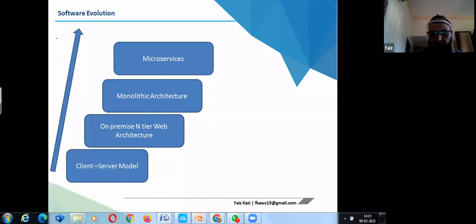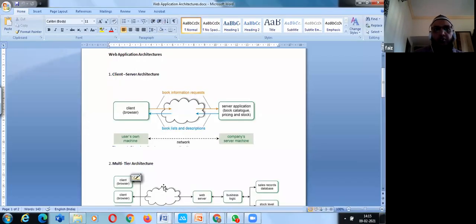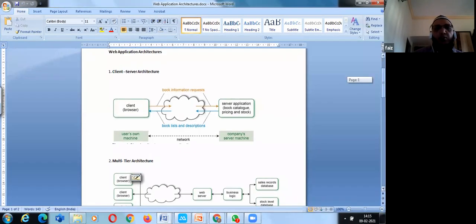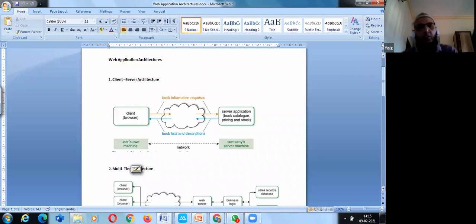So just coming to the evolution of software. When we talk about client architecture, even a web application has an architecture in terms of software. As I told you yesterday, earlier we were working with client server architecture.